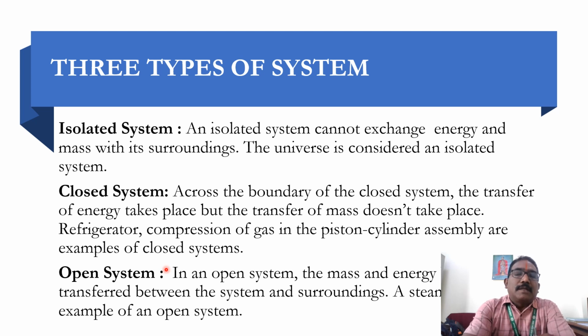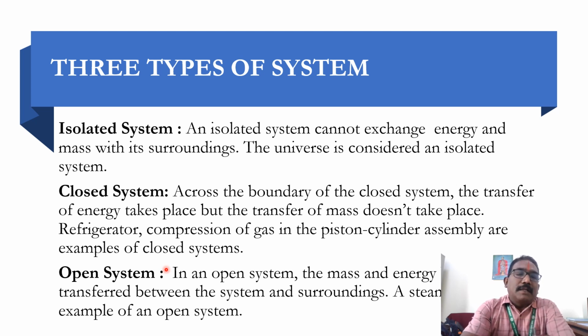It is a focus on a particular portion, where the transfer of energy, heat, or mass within the boundary is considered. The boundary may be real or imaginary, fixed or deformable. Based on that, there are three types of thermodynamical system.